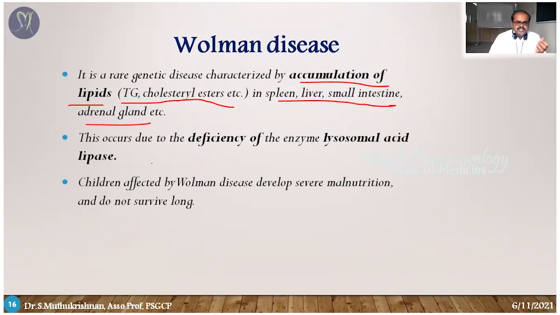This genetic disease occurs due to the deficiency of an enzyme, the lipase enzyme, specifically the lysosomal acid lipase enzyme. We know that the lipase enzyme is responsible for the lipolysis process. Due to this genetic disorder, this enzyme is not available, so the lipids do not undergo lipolysis. The lipids as such are stored in these organs: spleen, liver, small intestine and adrenal gland.